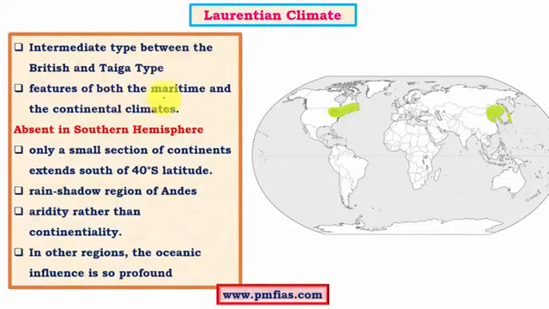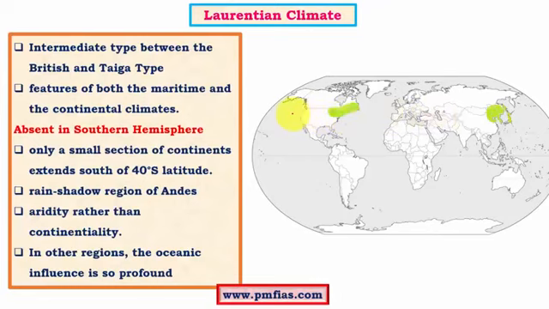When we say maritime, it is greatly influenced by oceanic conditions, especially in the summer months, whereas in the winter months they are affected due to continentality. So continentality is nothing but greater distance from the oceans. So we can see these regions appear to be very close to the oceans, but when it comes to the wind systems, we have westerlies in this particular climatic region, and westerlies blow as offshore winds. As a result, we consider this particular area as greatly influenced by continentality.